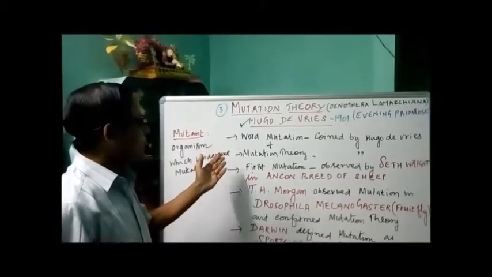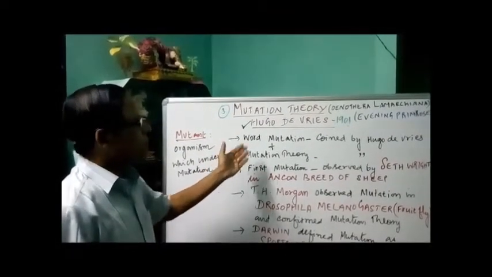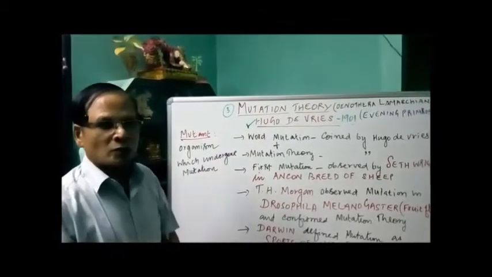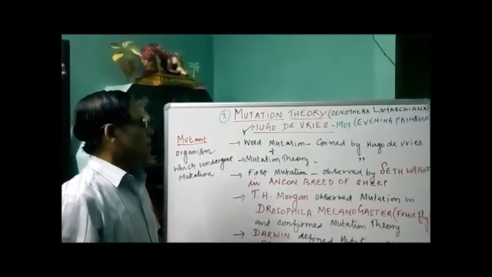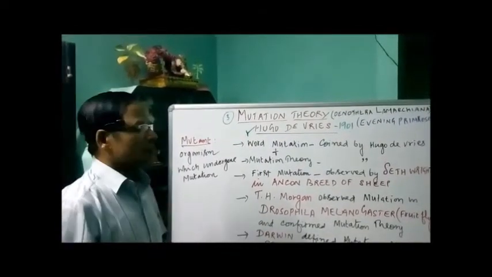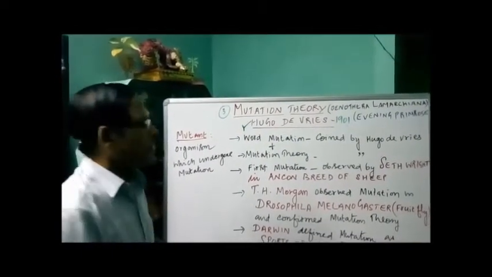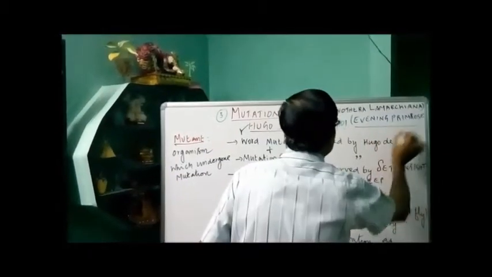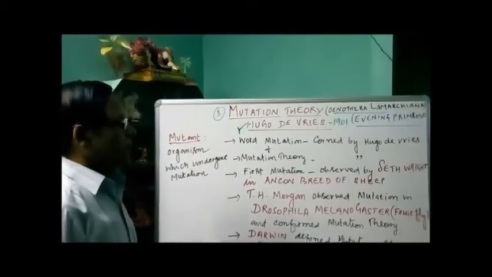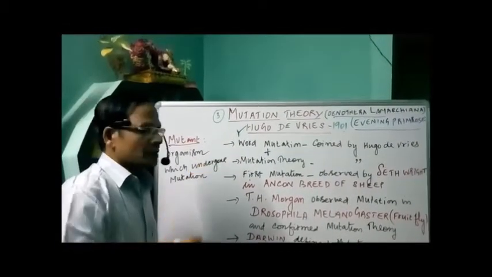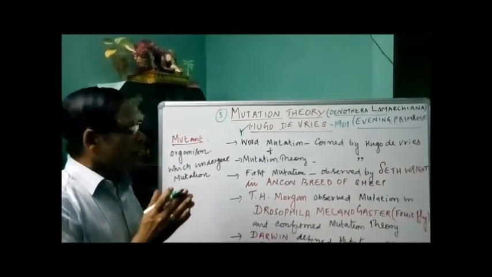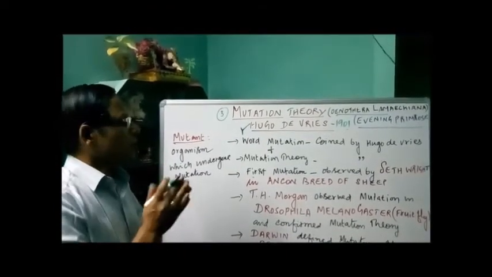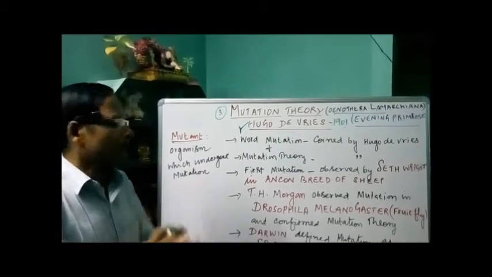And also the theory of mutation, or the mutation theory, was presented by the same person, Hugo de Vries, a Dutch botanist, in 1901. Now he carried out experiments in a plant by the name evening primrose, Oenothera lamarckiana. He carried out experiments in that plant and found variations in these plants, and he made it clear that these variations occurred through mutation.